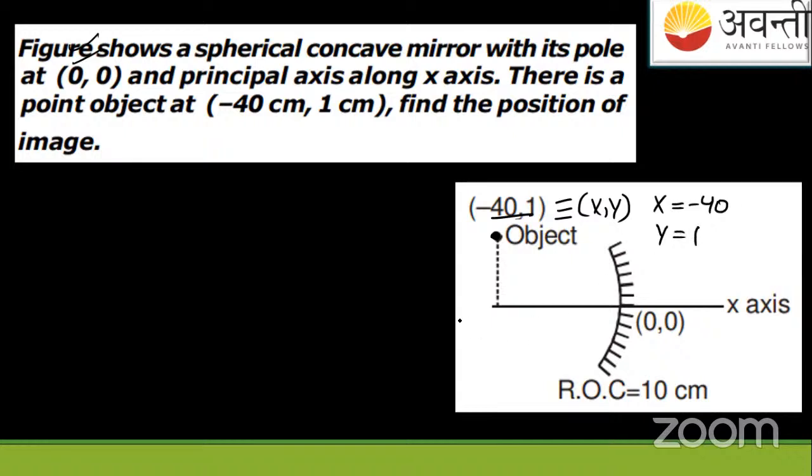Okay. So through this, now we need what? We need the next thing, that is, they're asking to find the position of the image. When they say like this, find the position of image, what does position of the image mean?